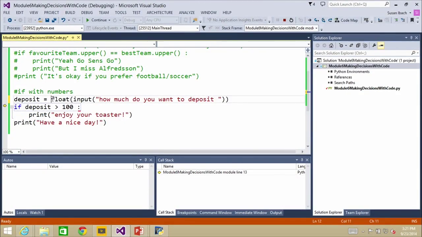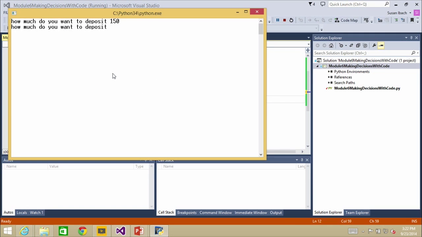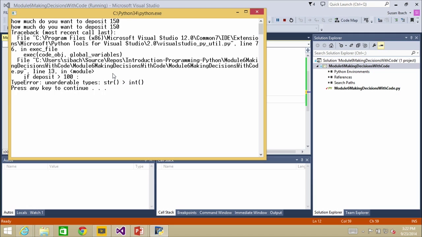So if we go back to the code, you can see I have basically said take the results of the input statement and convert it to a float, which meant I did need to remember 2 closing brackets at the end. One to close the input command and one to close the float paren. So now when I run, and this time when I type in $150, oh, now it's blown up for a different reason. Unorderable types. It's still giving me a string.